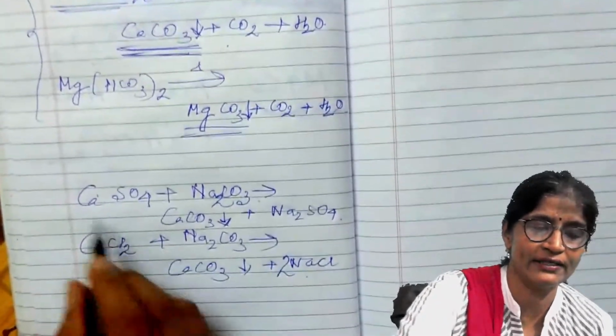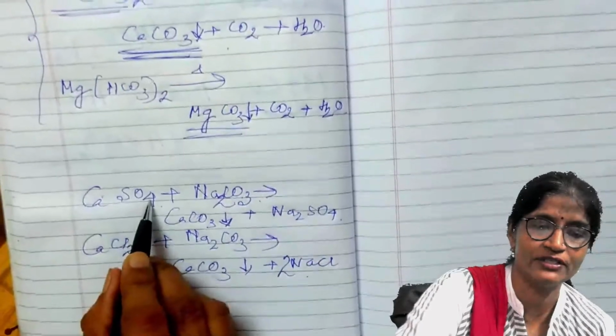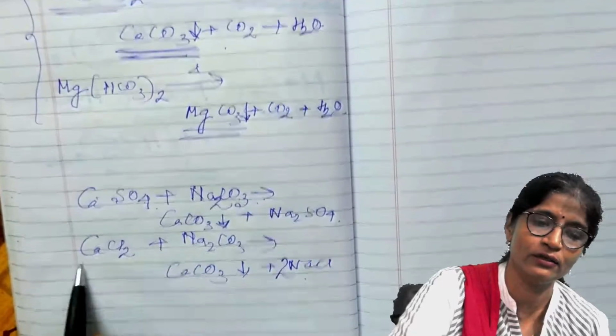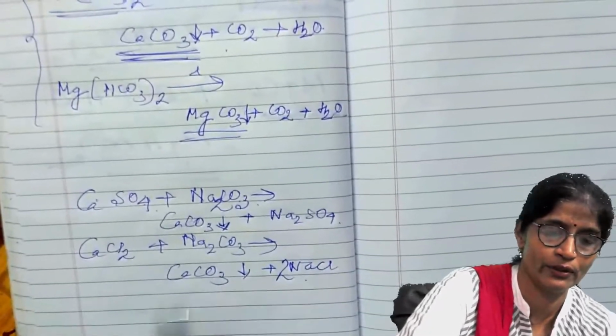Now if instead of calcium sulfate, magnesium sulfate is there, then it will be converted to magnesium carbonate. If magnesium chloride is there, then also it will be converted to magnesium carbonate.